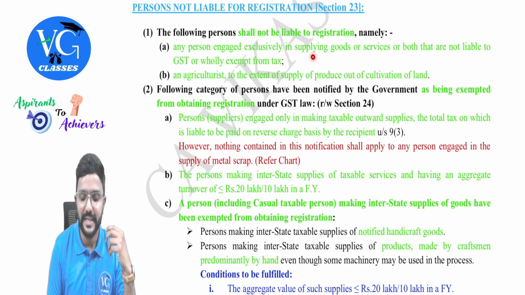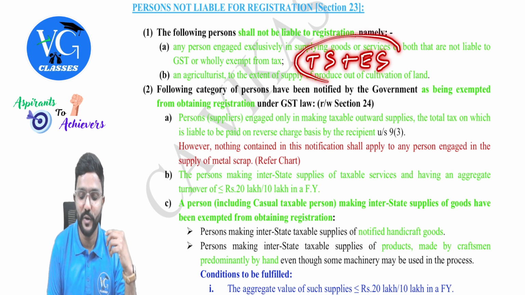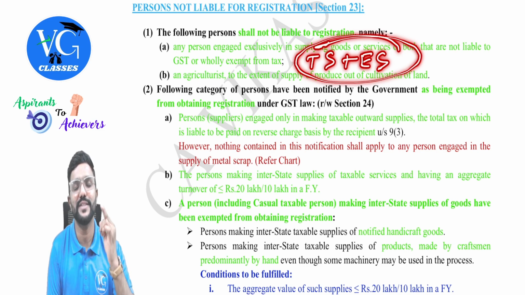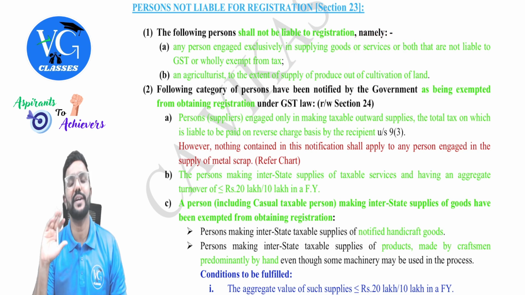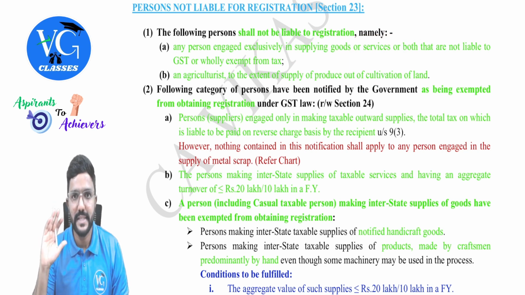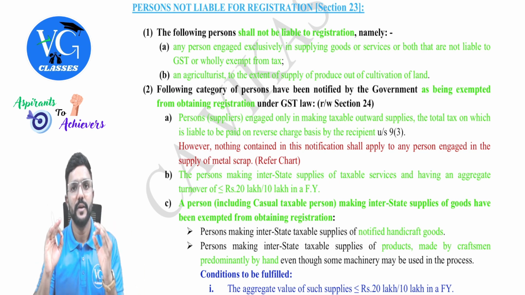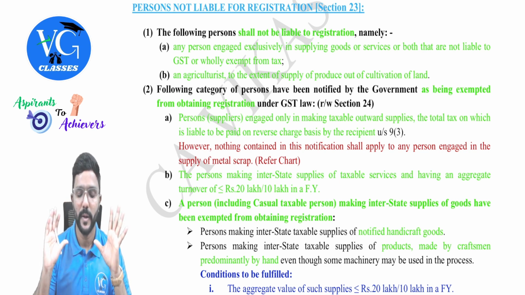But what if I am making taxable supply along with exempt supply? In that case, I need to check what is my aggregate turnover. And aggregate turnover will include the total turnover including exempt supply. Yes. And if the aggregate turnover is more than the threshold limit, I should get registered, but I should pay tax only on the taxable supplies and not on exempt supplies. Is that clear? So I repeat, if a person is making taxable supply along with exempt supply, we need to check their aggregate turnover. If aggregate turnover is more than the threshold limit, they have to get registered. If not, no registration. Okay.